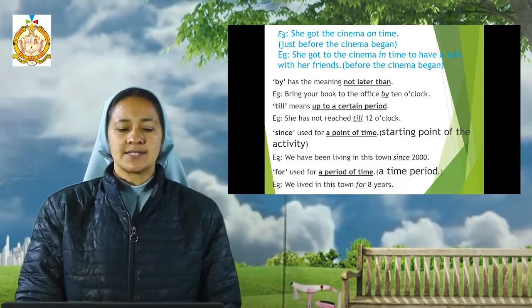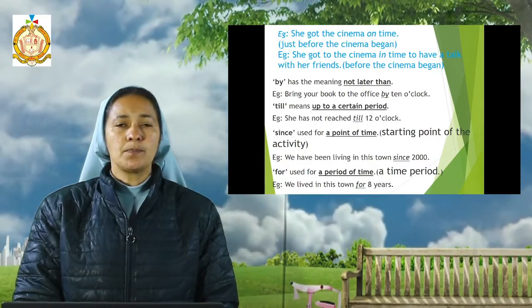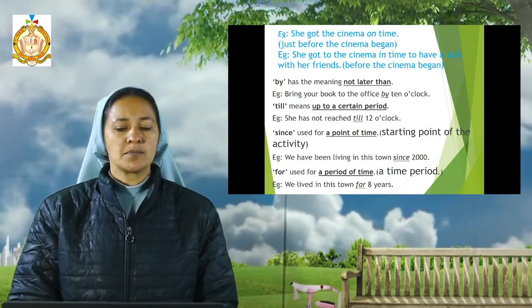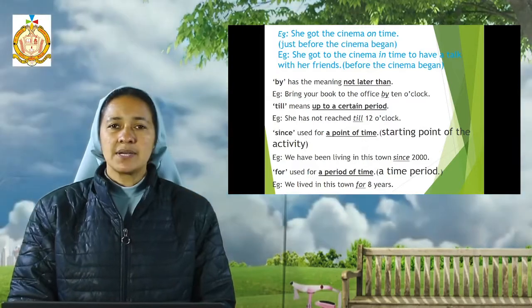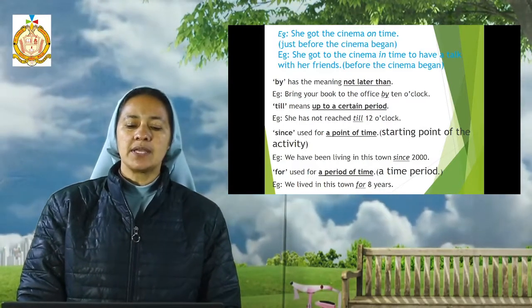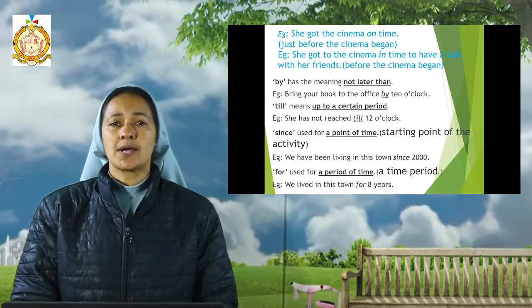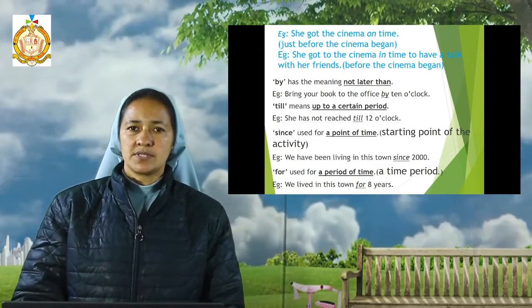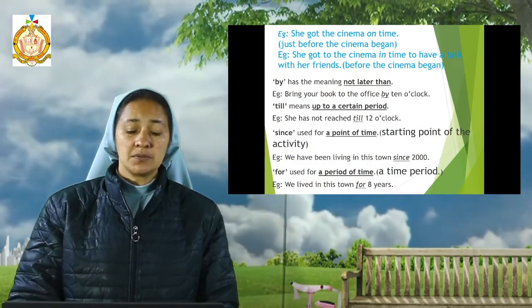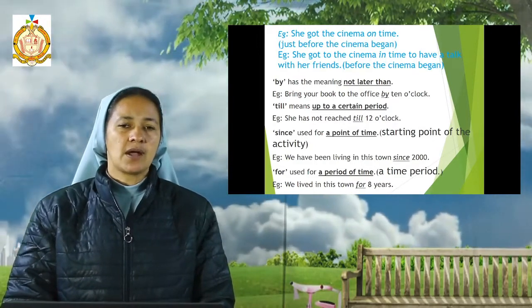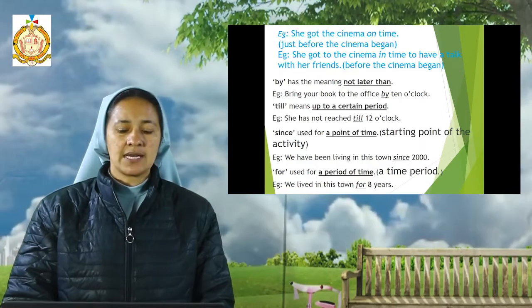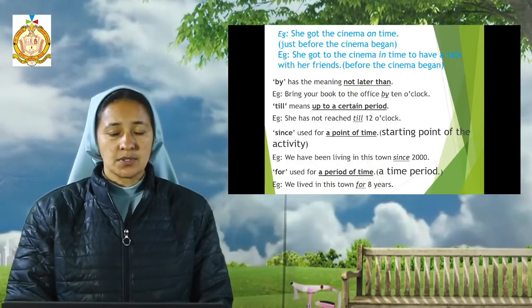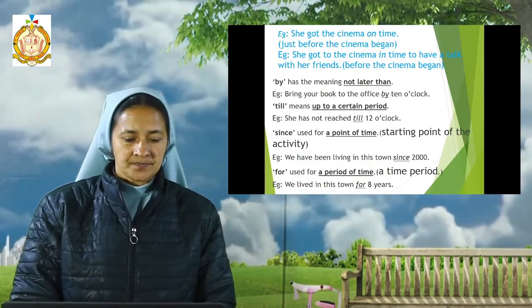And the word "since" is used for a point of time, meaning the starting point of the activity. The example is here: we have been living in this town since 2000. We don't know whether it is in the first month or second month or any month, but it is told that in 2000 we started, a point of time. We are telling the year we started.